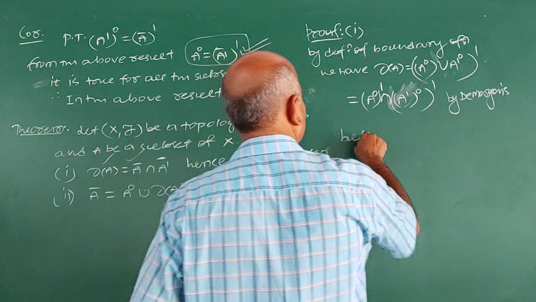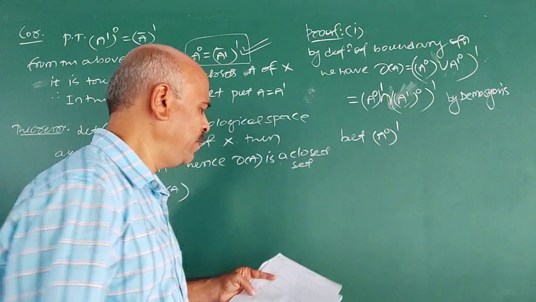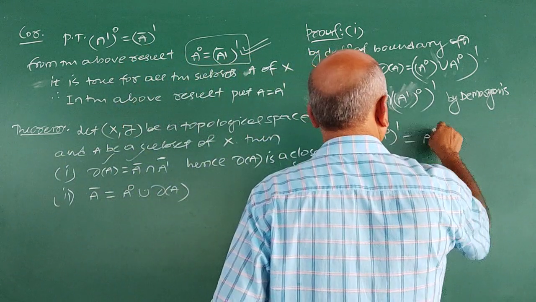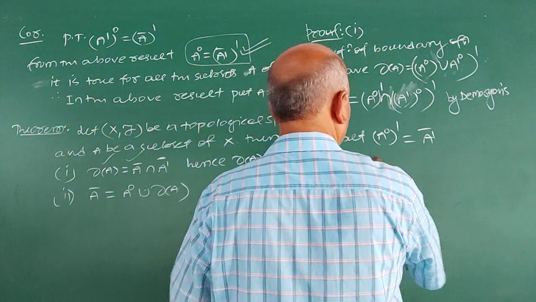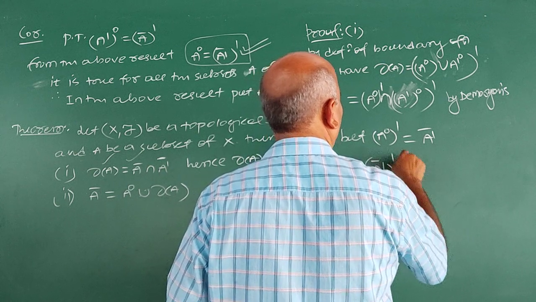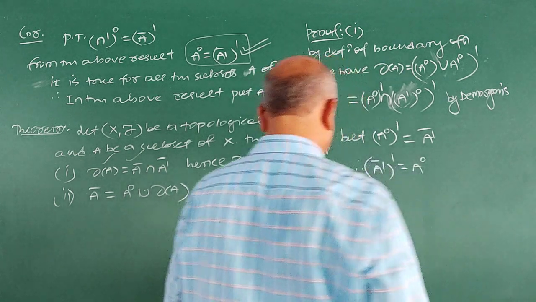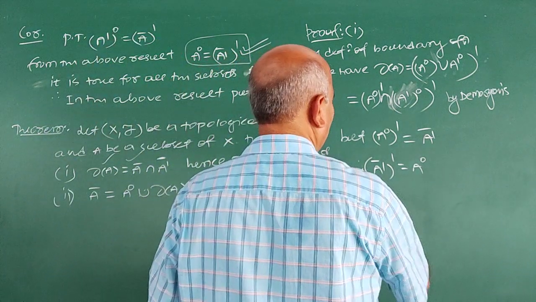But what is complement of interior A? Complement of interior A is A dash closure. This we have already proved. Therefore, complement of interior A dash is A closure. Correct?